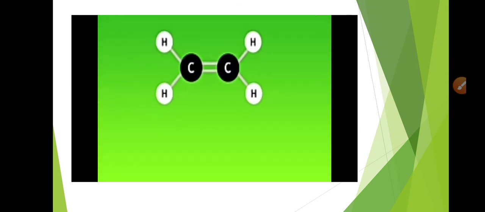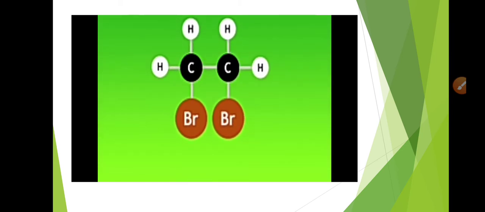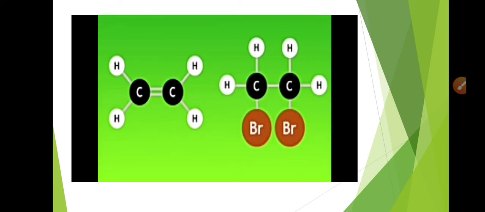Here, students, you can see the reactions of bromine with alkanes and alkenes in more detail. This is the structural formula of ethene, in which you can see the carbon to carbon double bond is present, and with the bromination reaction, the breakage of the bond will take place, and bromine will be added across the carbon to carbon double bond after the breakage of the bond, and resultantly we will obtain 1,2-dibromoethane as shown in the structural formula. You can see it here very easily.